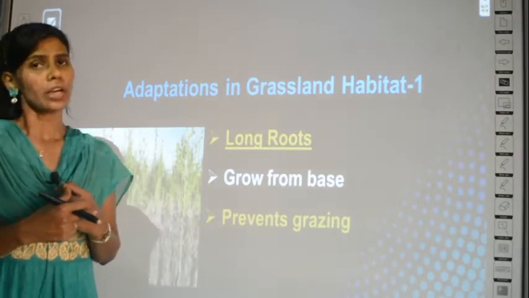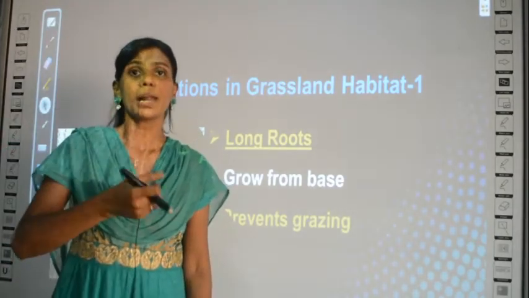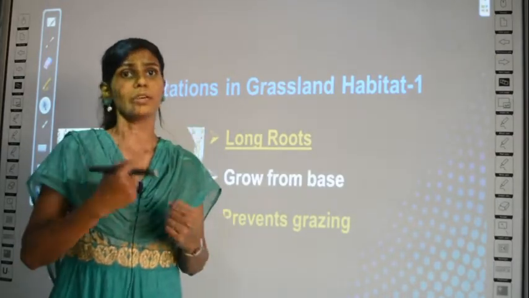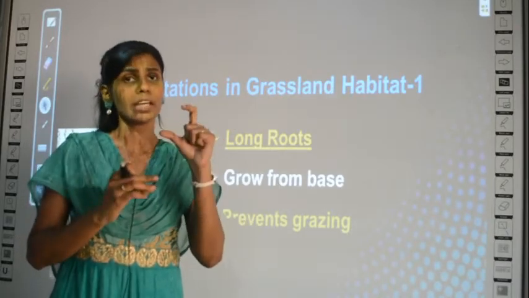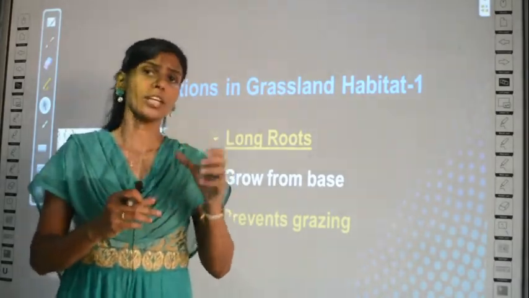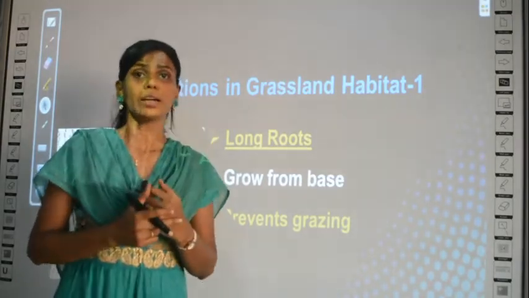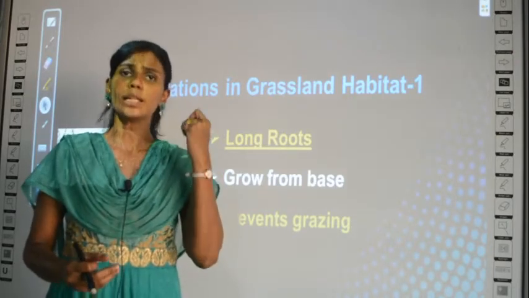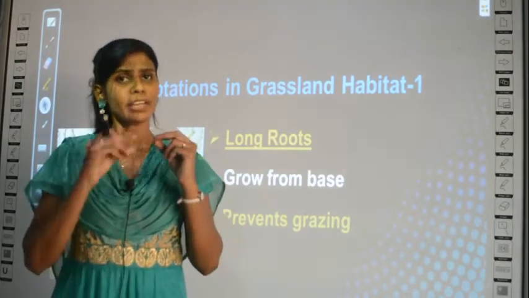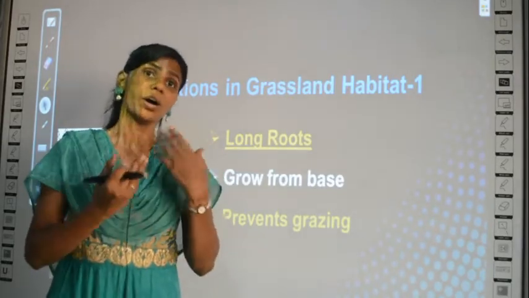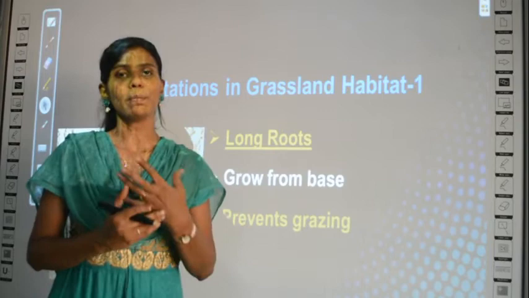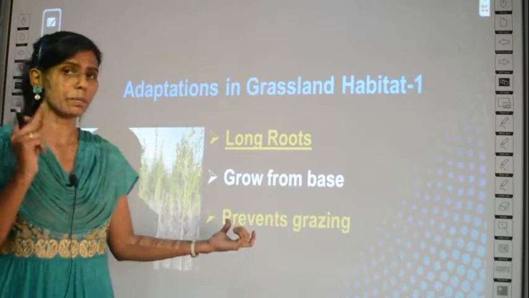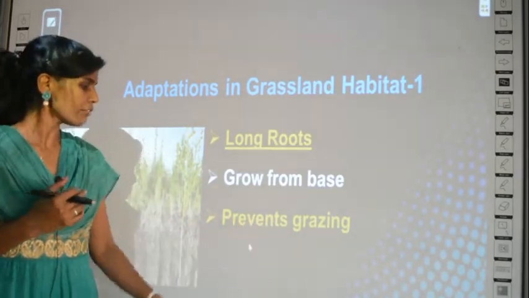But if the animal plucks the grass with stronger strength, it may come out. If the roots are very small or present only on the surface, when it pulls, the root also will come along usually. But since this type of roots is very deep, it cannot pull the roots along with the grass. So even if it is grazing, after some days or months, it will grow again. It will not be demolished, or go into extinction. So that is what is meant. It prevents grazing damage because of the presence of deeper roots.